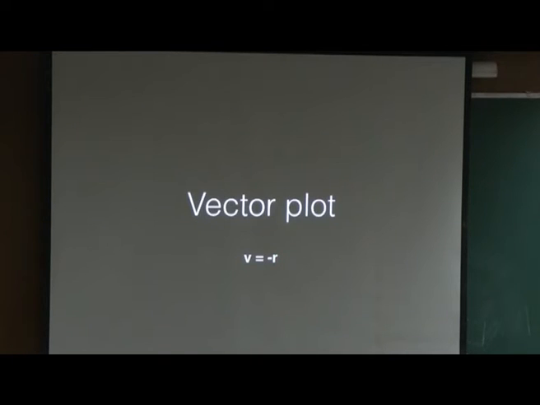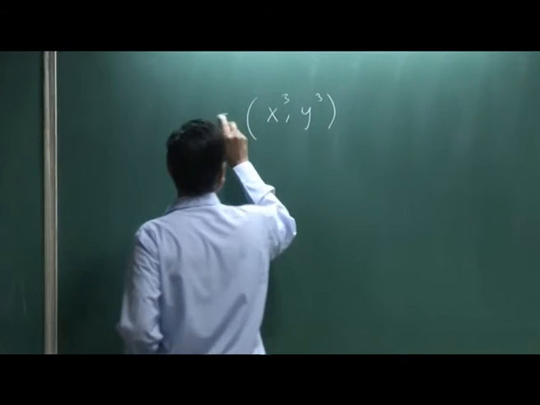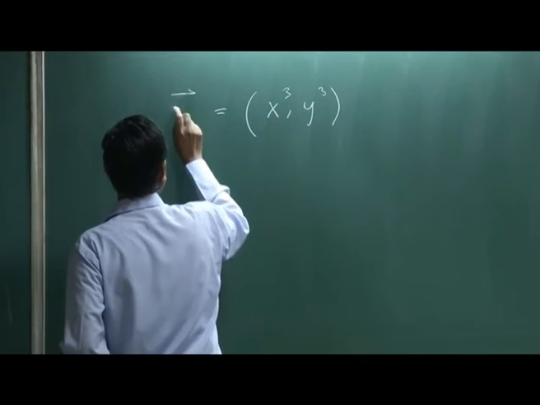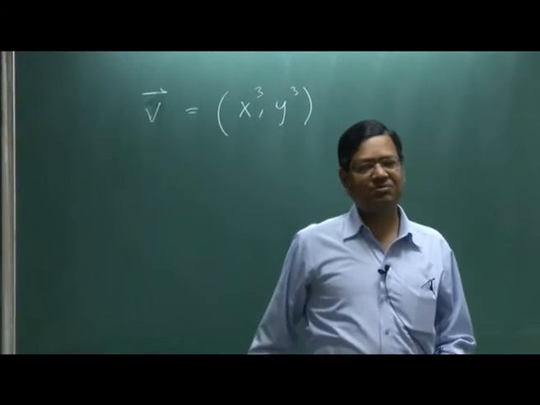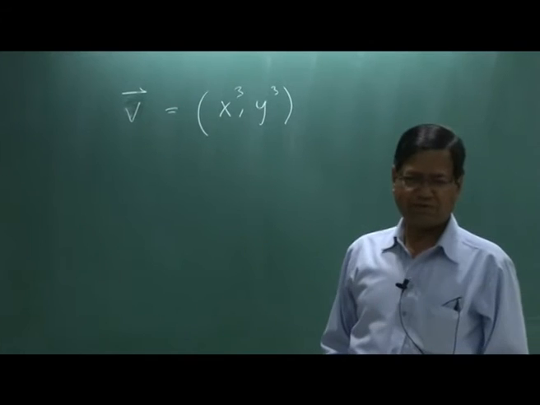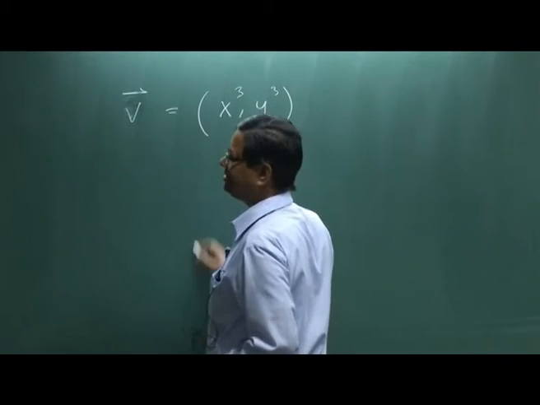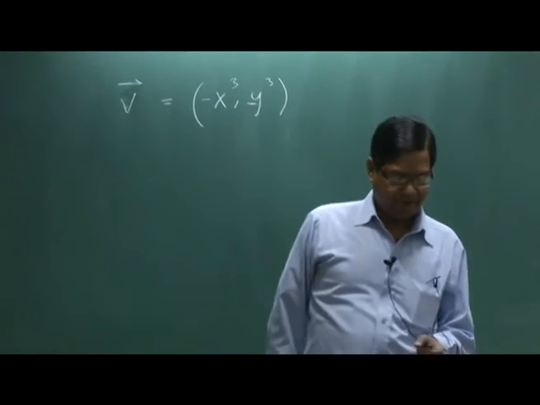No, actually it is not r cube. So, let me just correct it: it is a 2D vector, it is x cube comma y cube, it is not r cube, apologies. So, I am plotting vector v, it is this, okay. Suppose somebody asks you to do this vector plot with a minus sign, I think I have a minus sign here, okay.